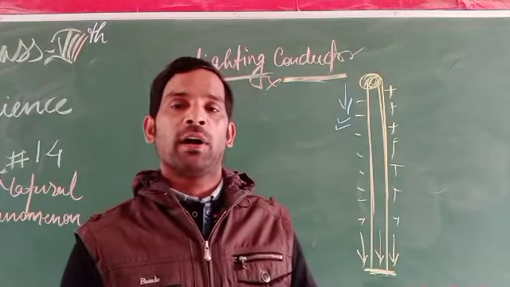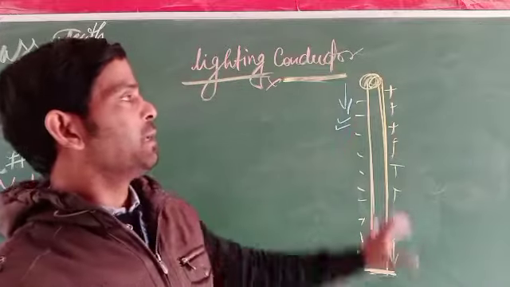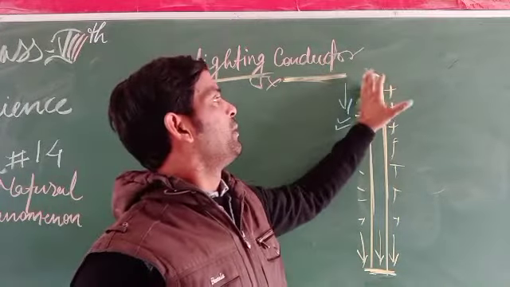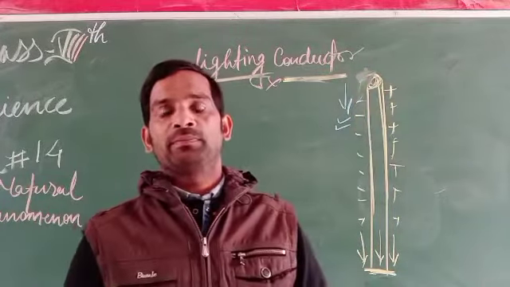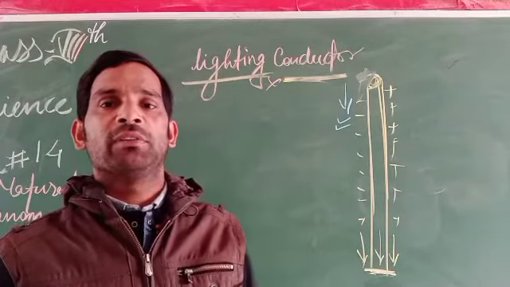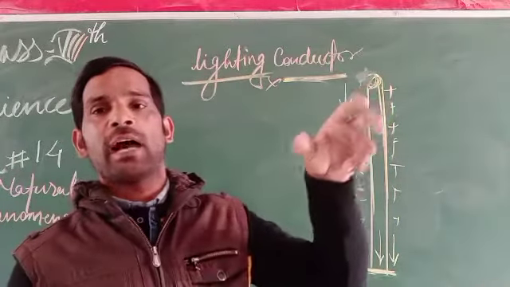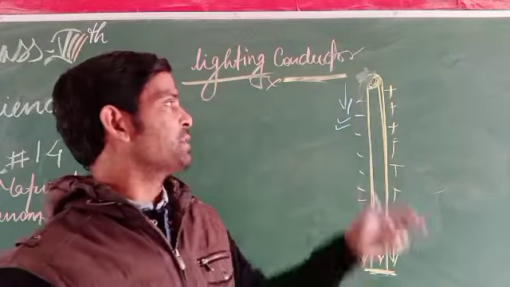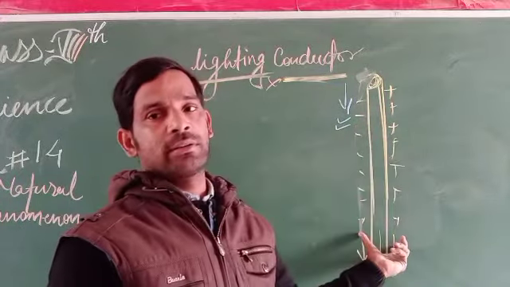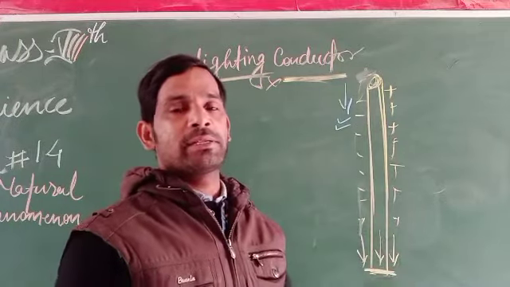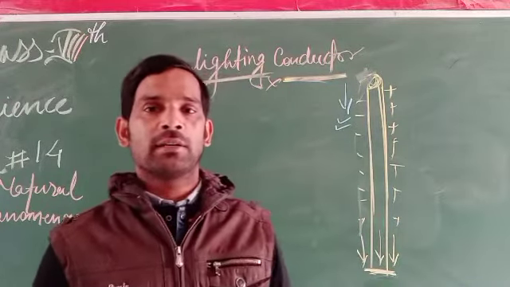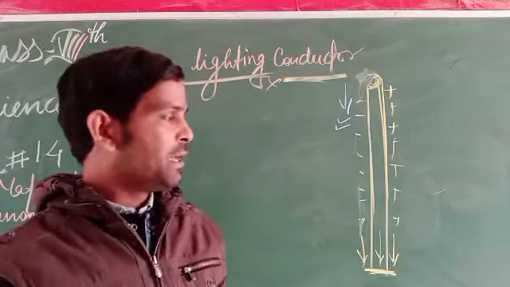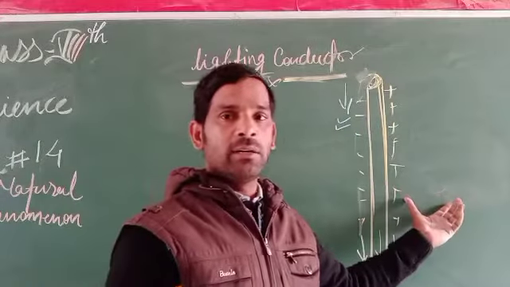It is a long tubular or cylindrical object in which electrical charges may flow, and due to the flow it gets charged, and this charge may be discharged into the earth by the process of earthing, which is known as discharging.